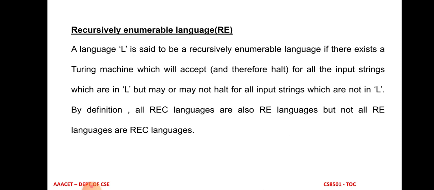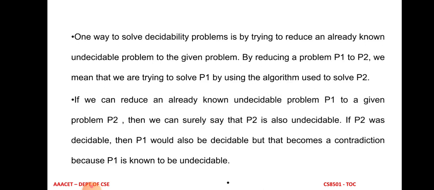But for recursive enumerable language, the Turing machine will halt only for all the input strings which belong to the particular language. If the input string does not belong to the language, then the Turing machine will not halt for those strings. This is the main difference between recursive and recursive enumerable language. By definition, all recursive languages are also recursive enumerable languages, but not all recursive enumerable languages are recursive languages.